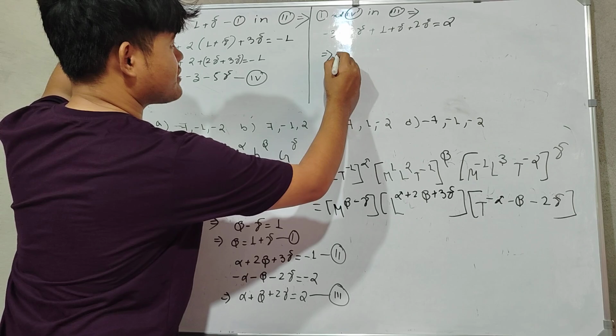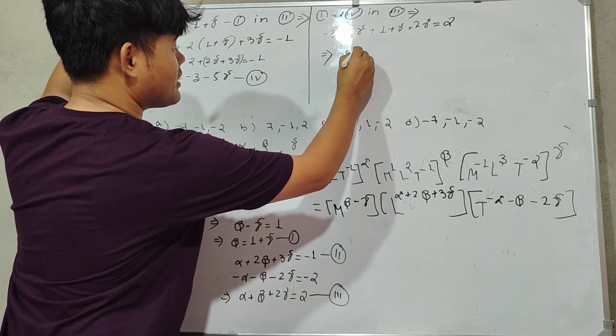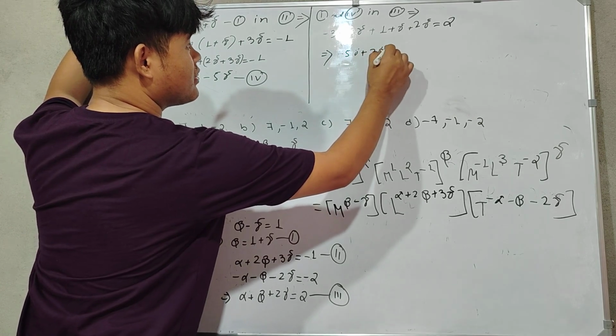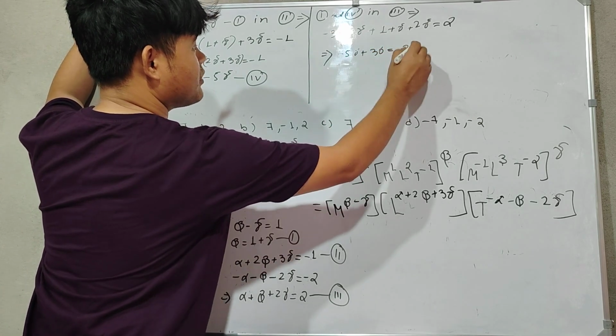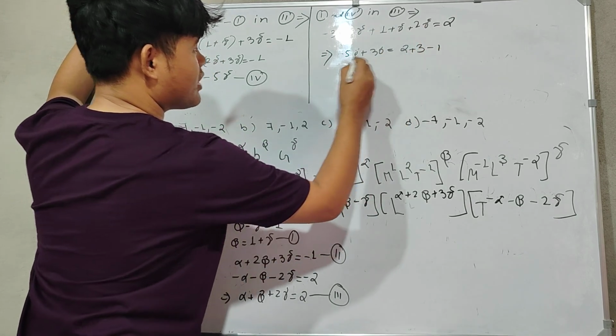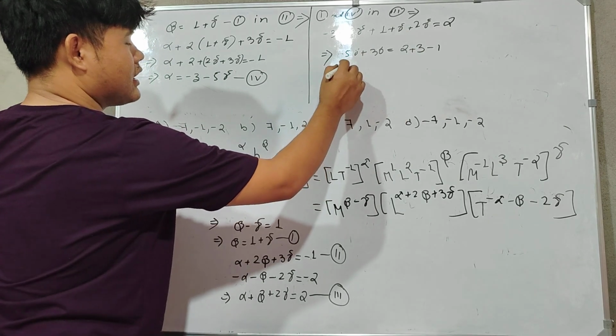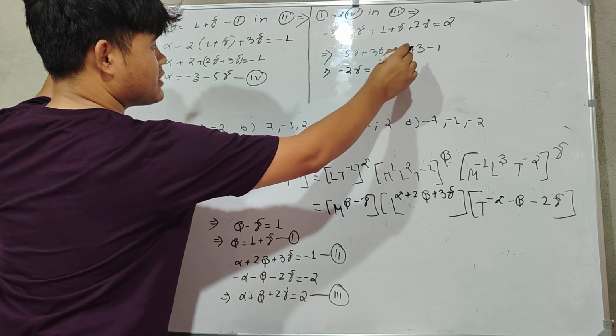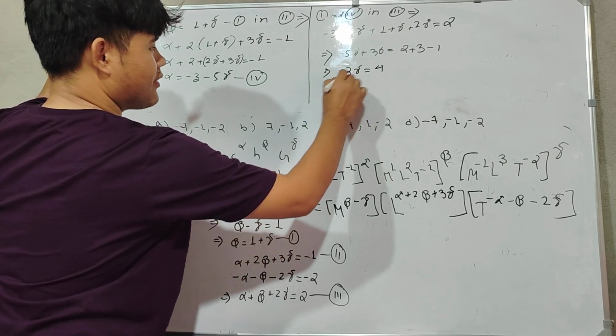Minus 3 minus 5 gamma plus 3 gamma will be 2. Minus 3 goes to the other side as plus 3, and plus 1 goes as minus 1. Minus 5 plus 3 gamma is minus 2 gamma. 2 plus 3 is 5, minus 1 is 4.